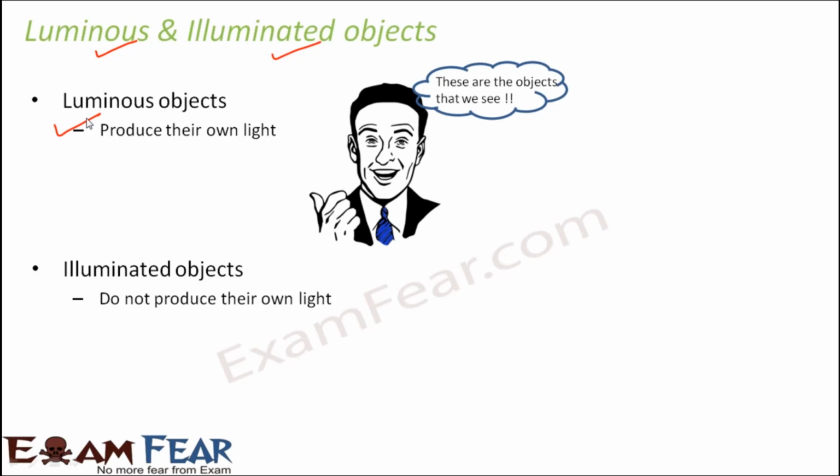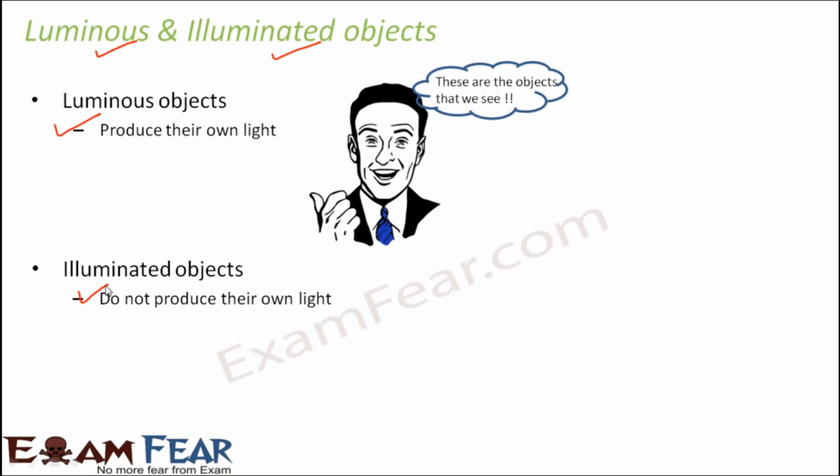Can you think of an example of a luminous object? The first example that should strike your mind is the sun. Sun has its own light, so sun is a luminous object. Any object which is producing its own light, definitely we are able to see that object. On the other hand, a lot of objects are not capable of producing their own light, but we are still able to see them.